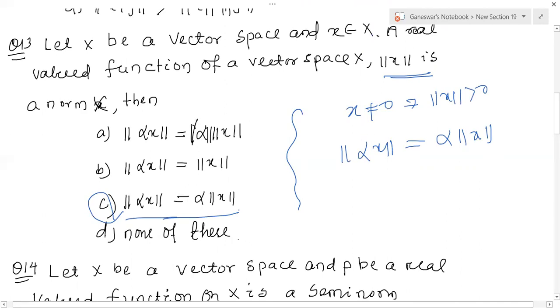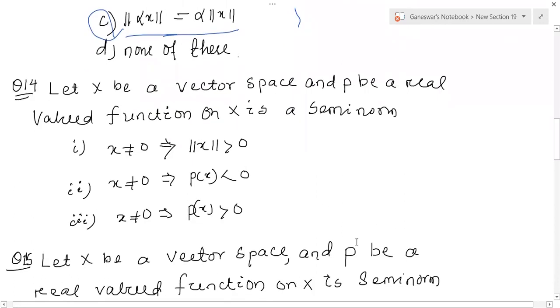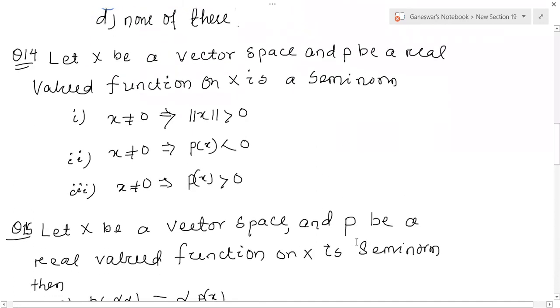Let X be a vector space and x belongs to capital X, a real valued function of a vector space X. The norm is defined here: norm of alpha x is equal to alpha times norm of x. That is true.